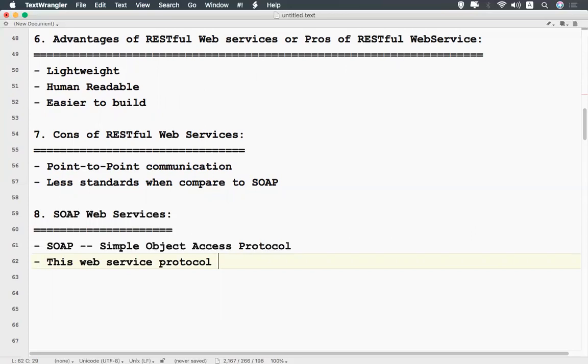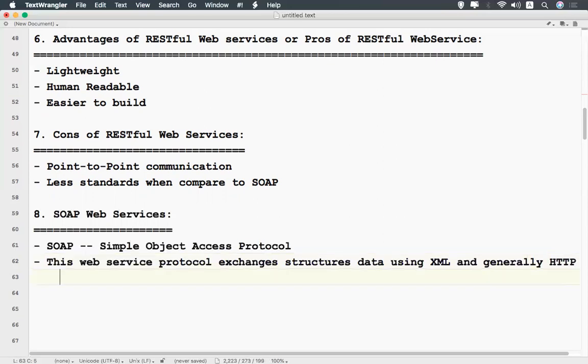This web service protocol exchanges structured data using XML, and generally uses HTTP and SMTP for transmission.